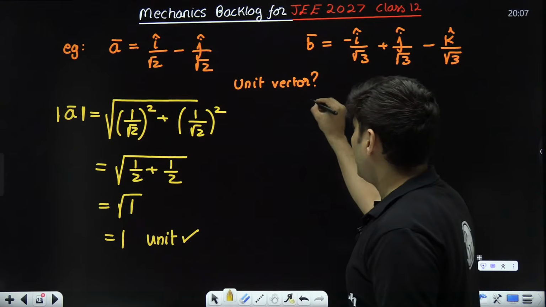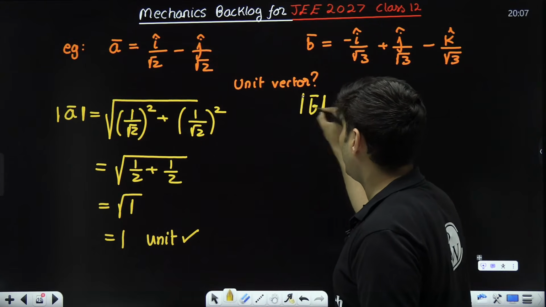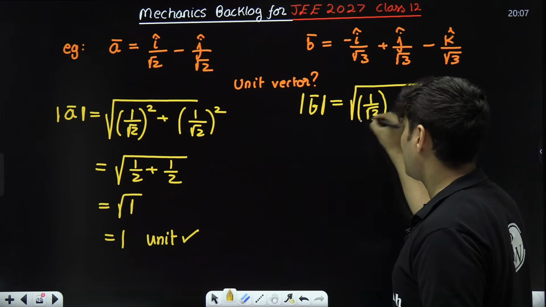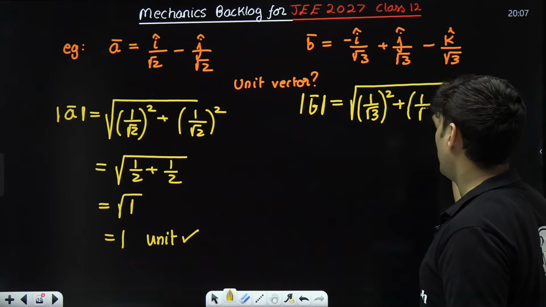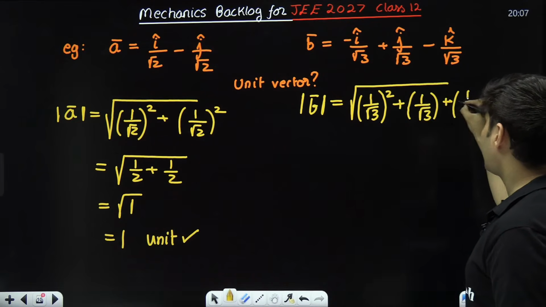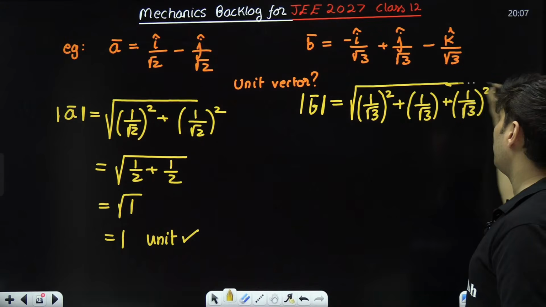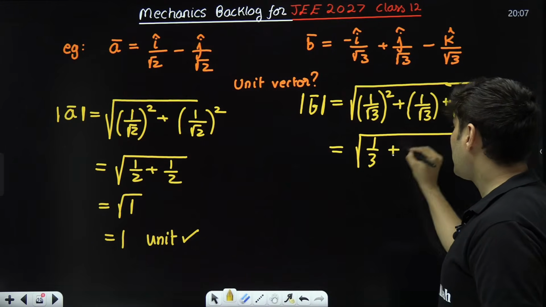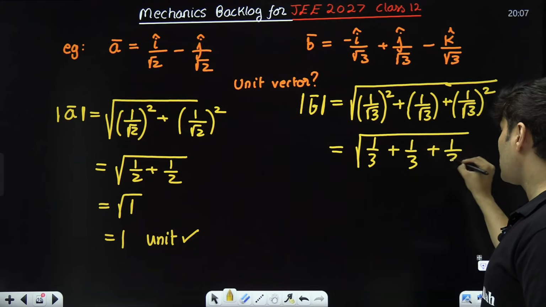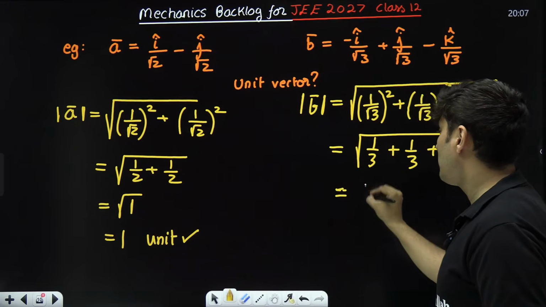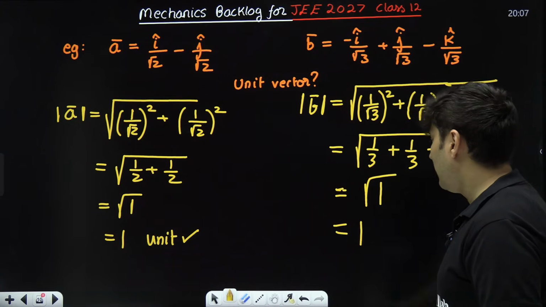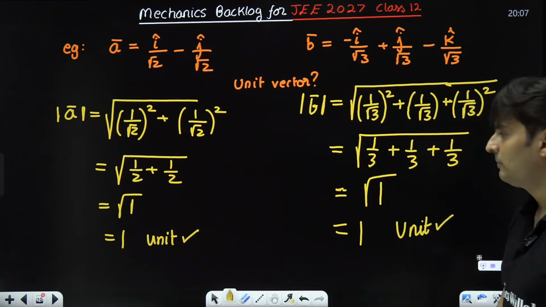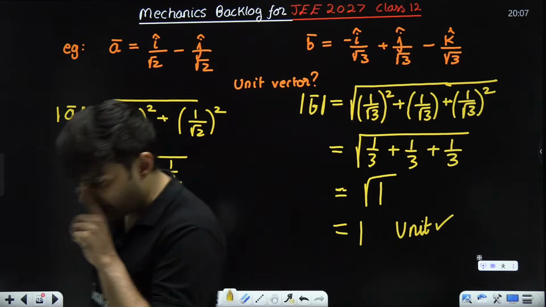Let's take this example. This is B vector. Take the mod of it. So I need to take minus 1 by root 3 squared, which is anyway 1 by root 3 squared. Again 1 by root 3. All these are the components in X, Y and Z. Square all of them. This is nothing but 1 by 3. This is also 1 by 3. This is also 1 by 3. 1 by 3 plus 1 by 3 plus 1 by 3 is 1. So root of 1 is 1. So definitely it is a unit vector. Got it? How many of you got this as a unit vector?